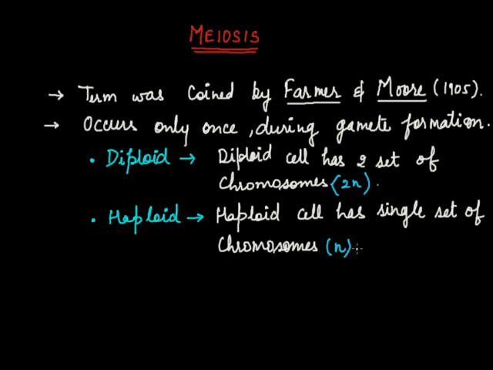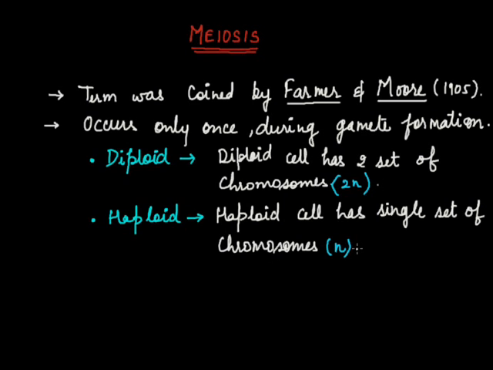But a haploid cell like a gamete, such as a sperm or an ovum, the egg cell, will have only a single copy of each type of chromosome. So it will have only 23 chromosomes, whereas a diploid human cell will have two copies of each, so 46 chromosomes in total.